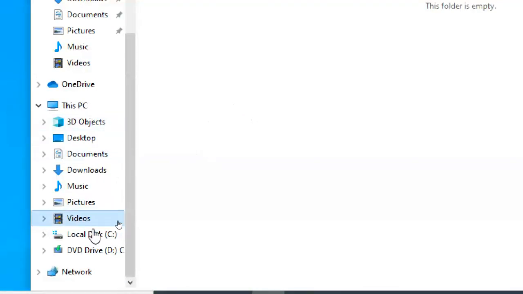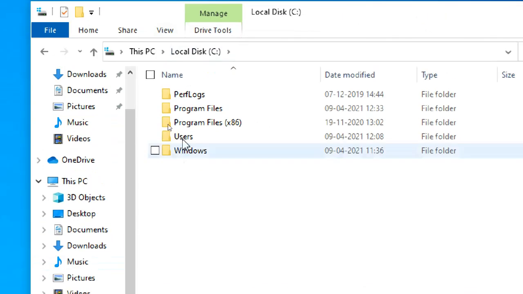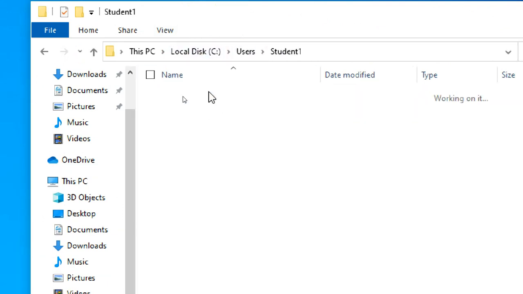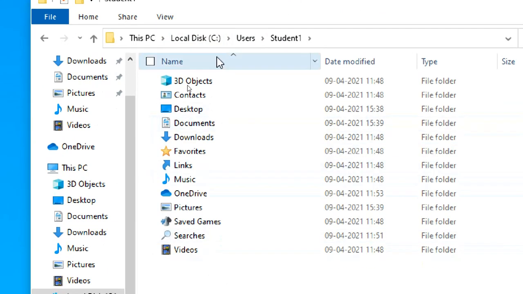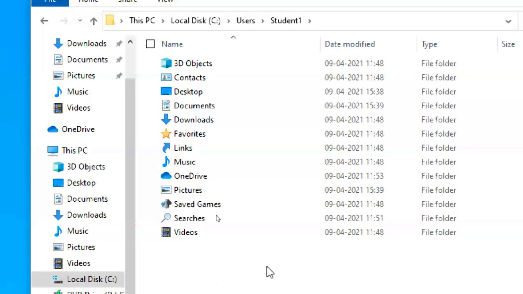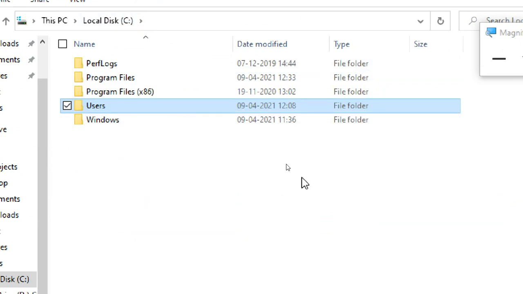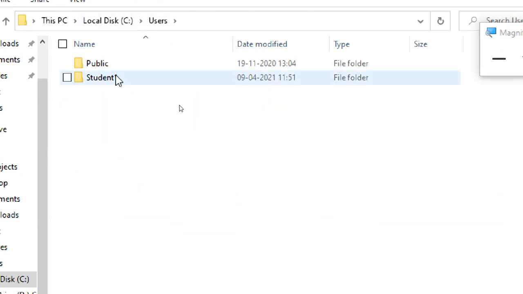This is for easy access, but the actual location is Users, C, Users, student one. You can see these: favorites, links, OneDrive, pictures, saved games. If you install a game and play the game, the saved game is in this user's profile data. One user's profile data cannot be accessed by another user. And also you can see student one only there.